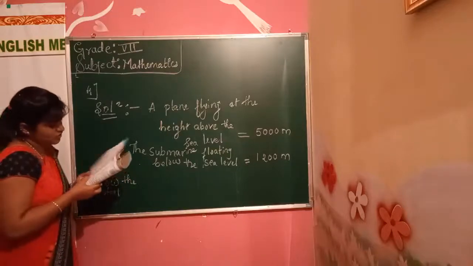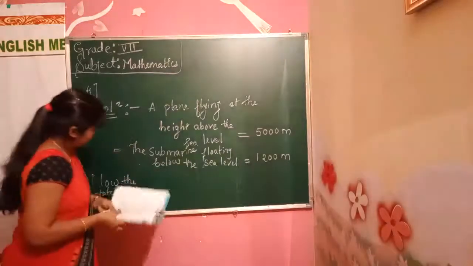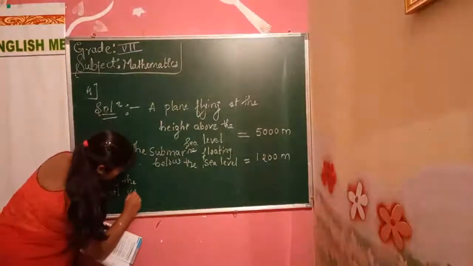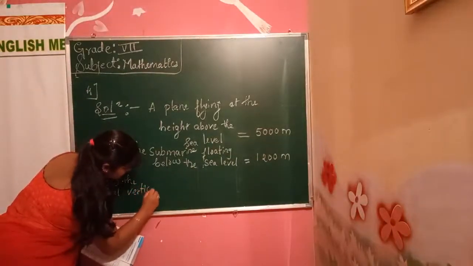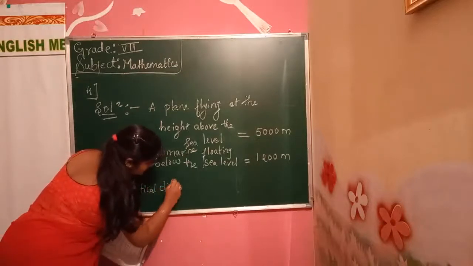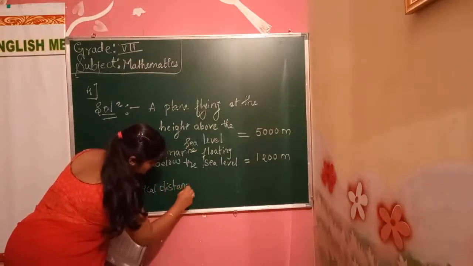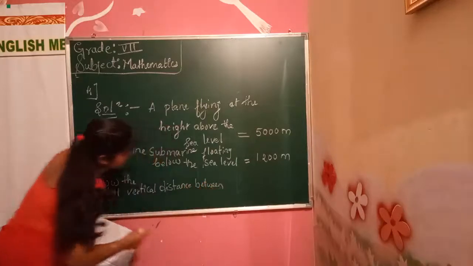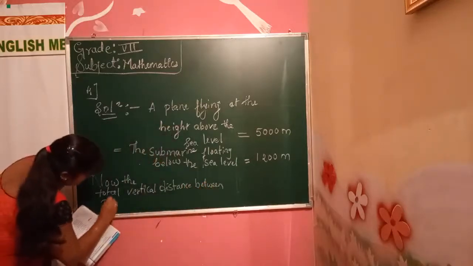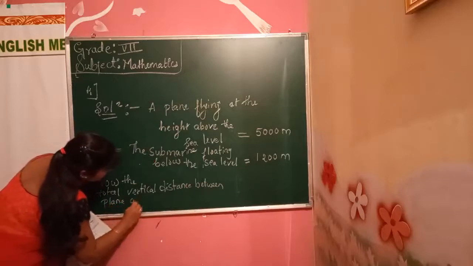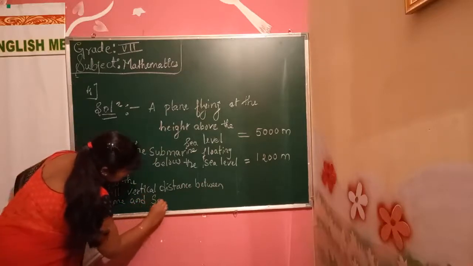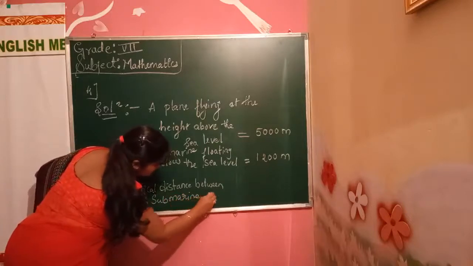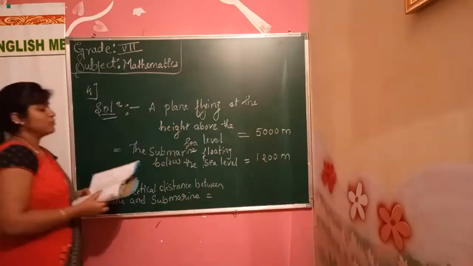What is the question now? Now find out the total vertical distance between them. Now, total vertical distance between plane and submarine is equal to, what is the total now?